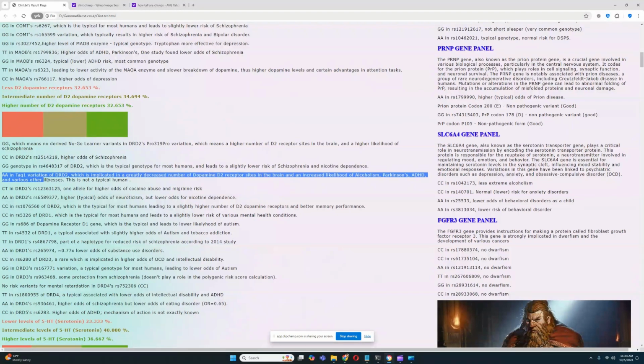And then AA in TOC1. The AA in TOC1 is a very big contributor because this leads to a significant decrease in availability of D2 receptor sites. So this is the reason why he's not scoring a higher number of D2 receptors. This is the reason why he's scoring the way he is. He's scoring intermediate because of this AA genotype in TOC1. Very interesting.